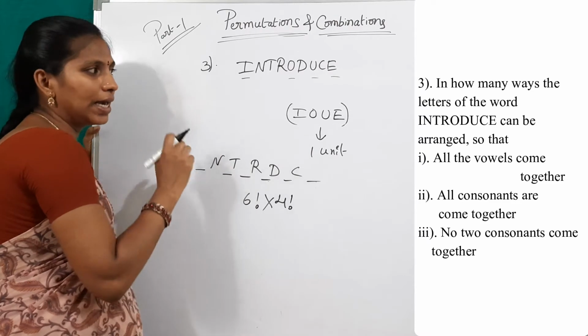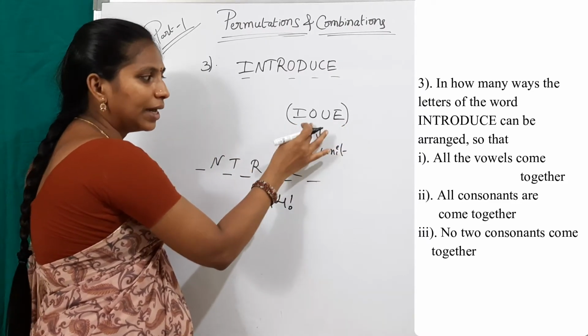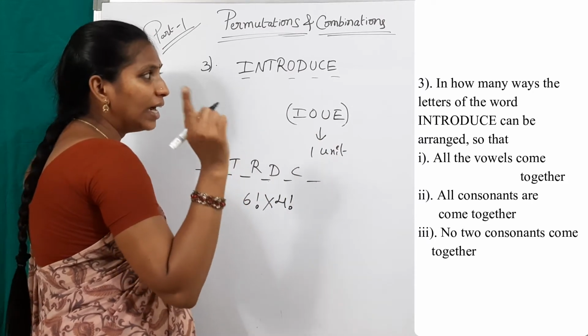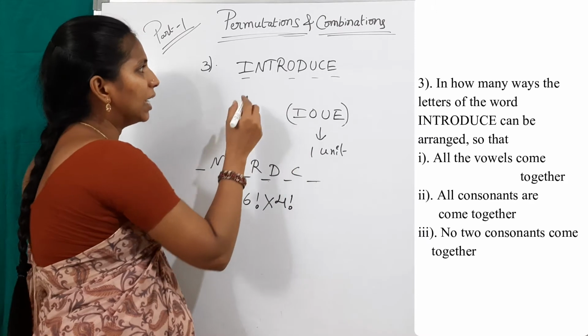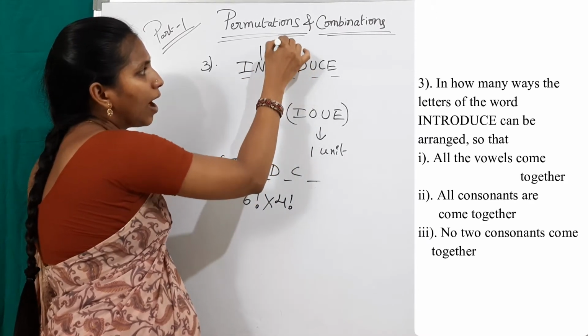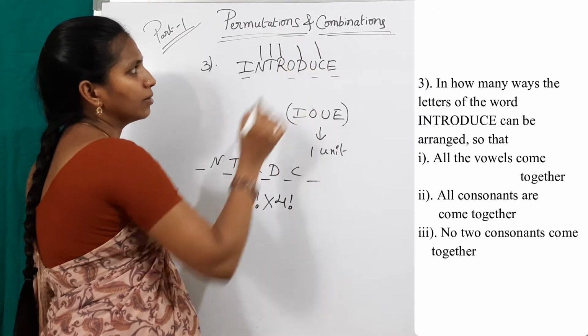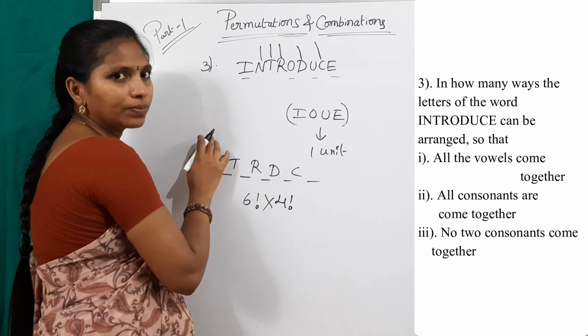And here the trick is, first of all write all vowels here. Treat this as 1 unit, and count the remaining letters. What are the remaining letters? N, T, R, D, C. How many letters are there? 5 letters: 1, 2, 3, 4, 5.